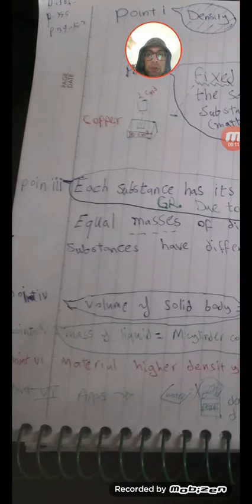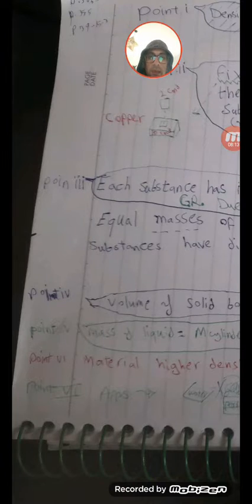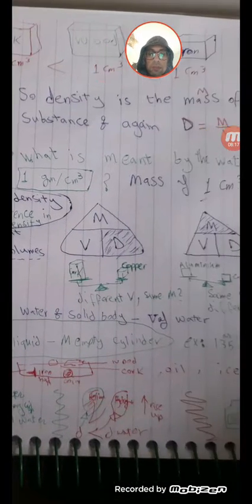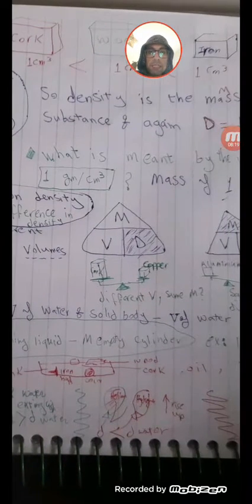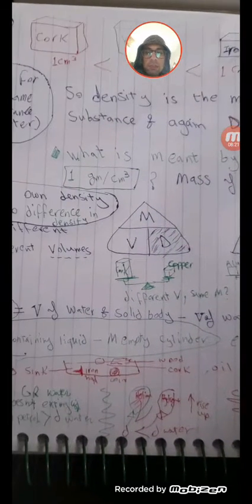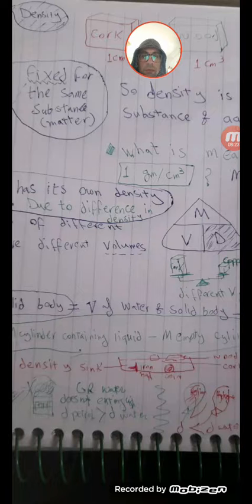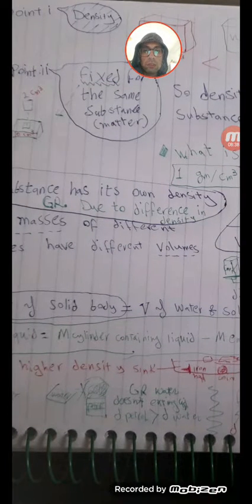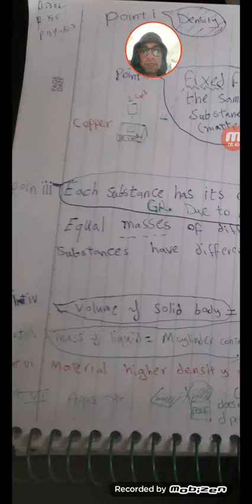The fifth point: the mass of liquid equals the mass of the cylinder containing liquid minus the mass of the empty cylinder. Actually, this is normal in the laboratory. When we measure the weight, we weigh the empty cylinder, put water in the cylinder, and weigh again.